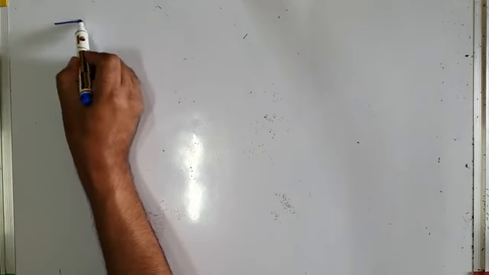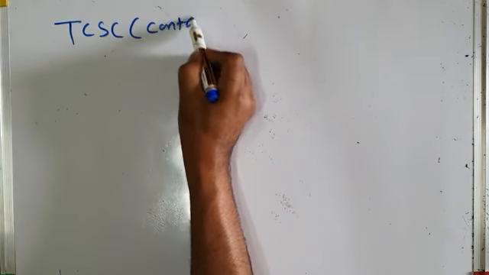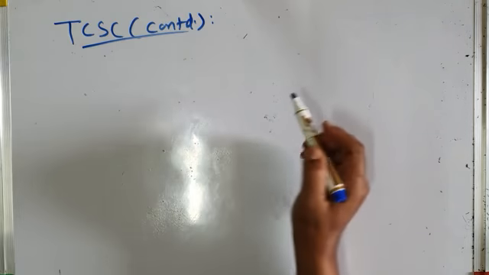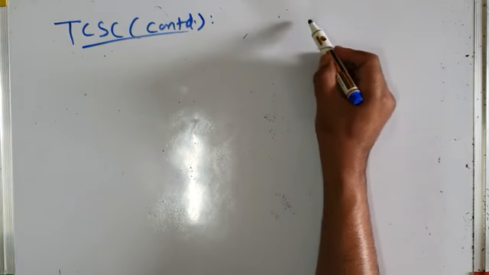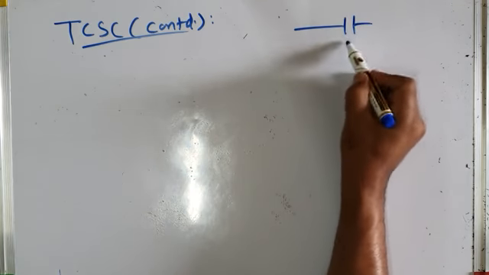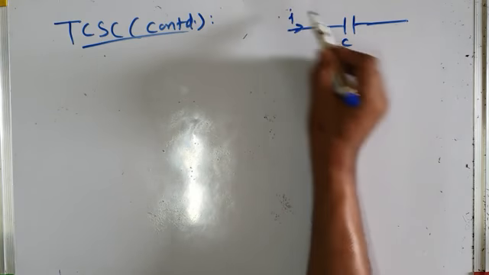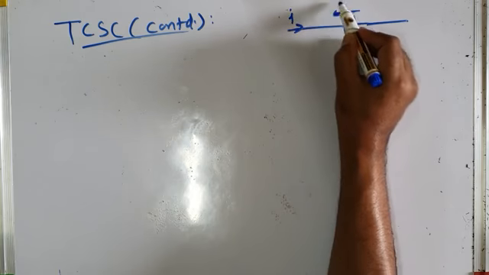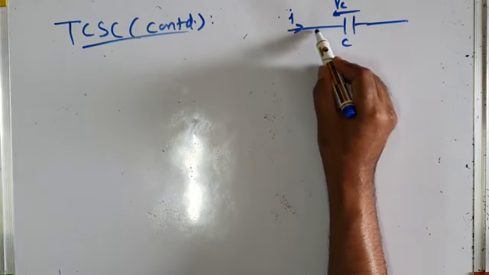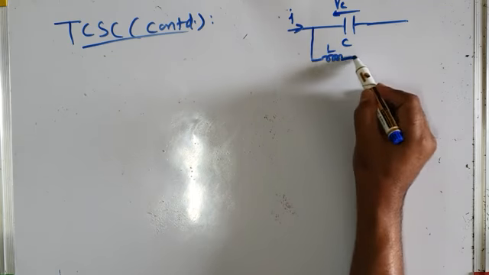Today's lecture is the extension of our last lecture on thyristor controlled series compensator, TCSC. So we will continue our discussions on thyristor controlled series compensator. As we already know, our TCSC looks like this. We have a capacitor in series with a transmission line which is carrying a current I. The voltage across the capacitor is VC, and across the capacitor we have a TCR connected like this.